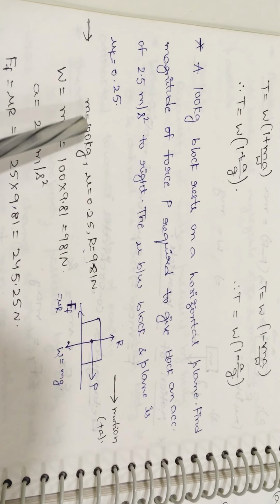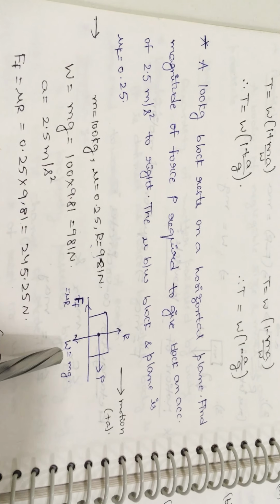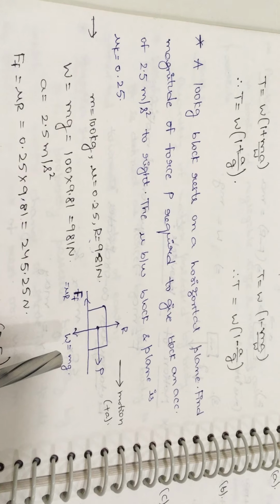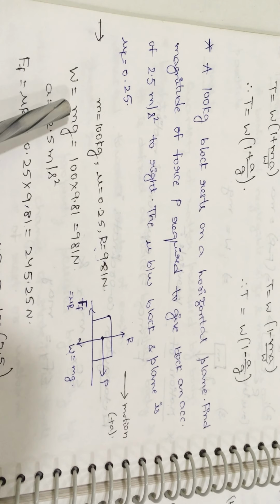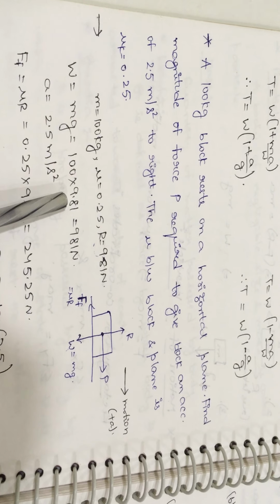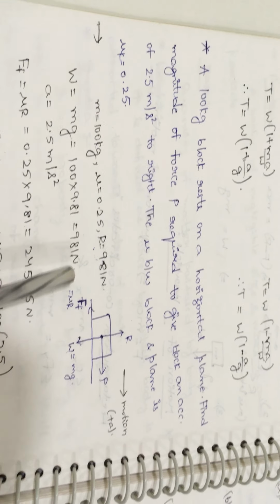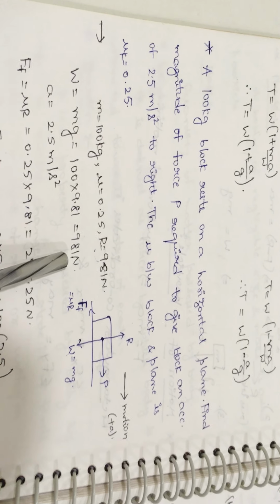Now here mass value is given as 100 kgs. Next mu value is given as 0.25. Next we need to calculate the W value. We know the W formula as mg. Now substitute mass value, and we all know that G value is 9.81. So substitute the two values in the W formula. You will get it as 981 Newton.